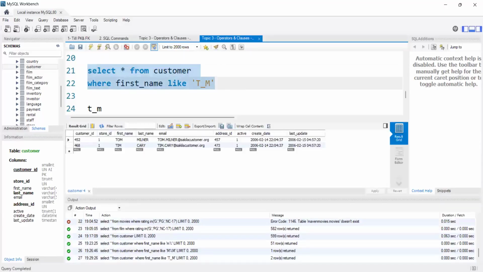See, I have two names like Tom and Tim, right? If I want only this particular data, for example, my client is a big university. We have some clients like maybe Prometric, if you are familiar.